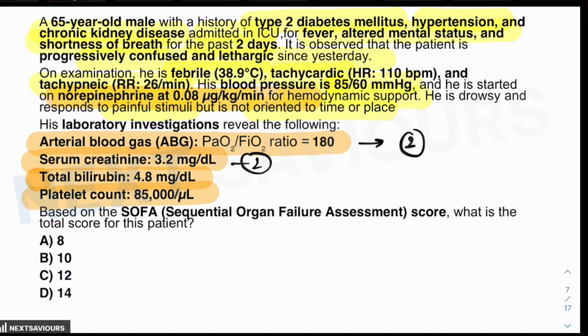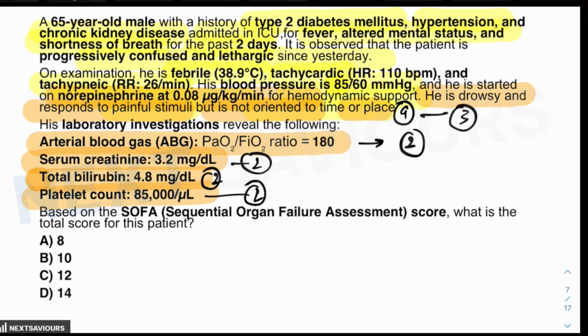The total bilirubin level, as you know, is 4.8, so it again lies in the score of 2. The platelet count, which is 85,000 per microliter, lies in the score of 2. As far as the neurological status is concerned, in the history it is mentioned that he is drowsy and responds to painful stimuli but is not oriented to time or place. That means the GCS score is 9. The score which can be assigned is 3.